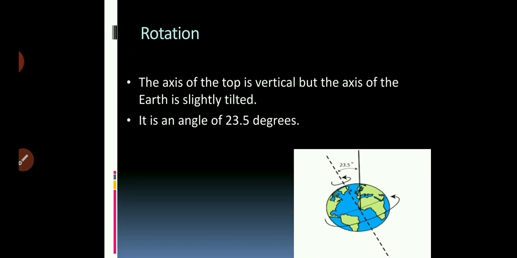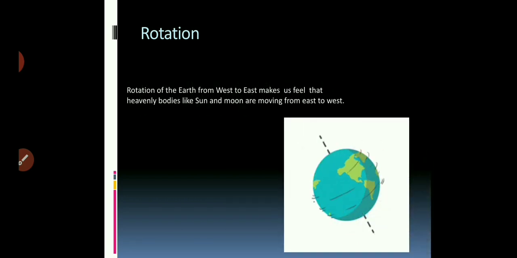The axis of the top is vertical, but the axis of the Earth is slightly tilted, at an angle of 23.5 degrees. Rotation of the Earth from west to east makes us feel that heavenly bodies like the sun and moon are moving from east to west.